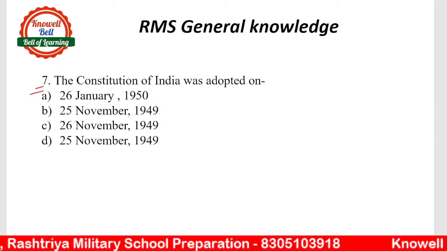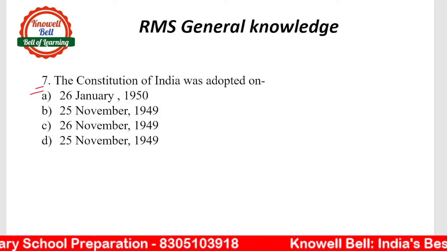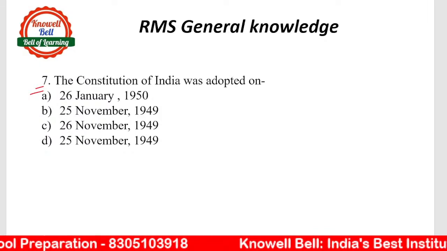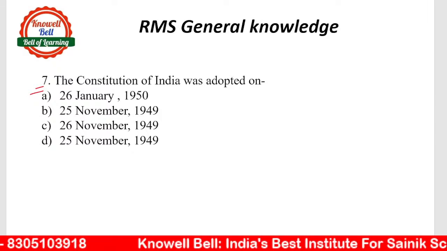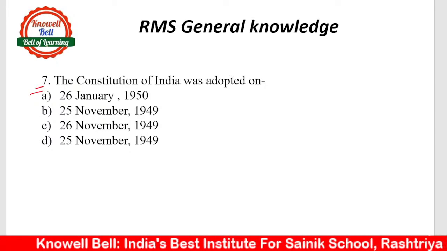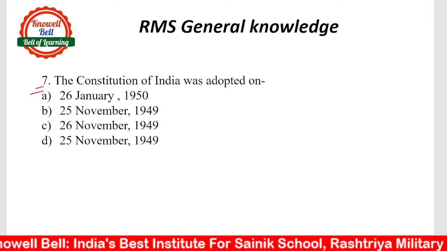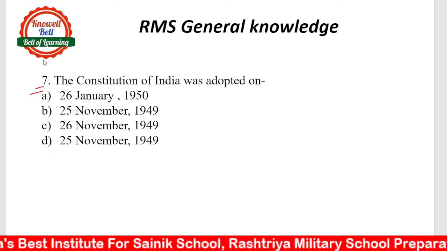Ideally, there are 100 questions or 50 questions. C, everyone is answering. 26 November 1949. No, Aditya, it's not going to be 26 January 1950. Look at your question, read the question, okay? You have to read the question carefully. What is the question saying?